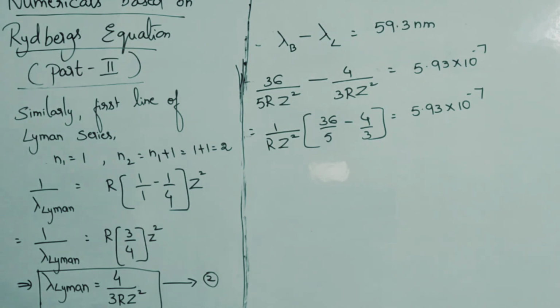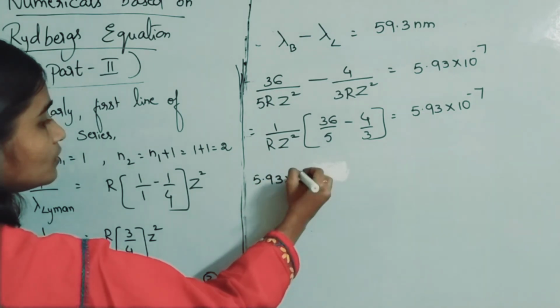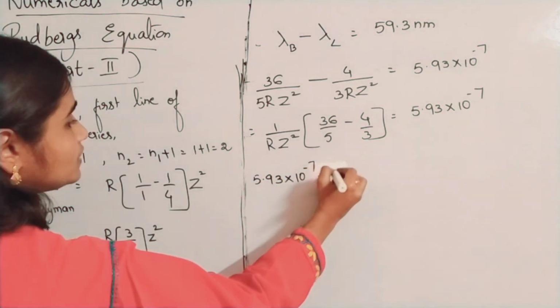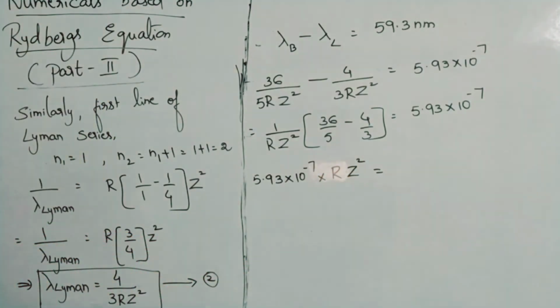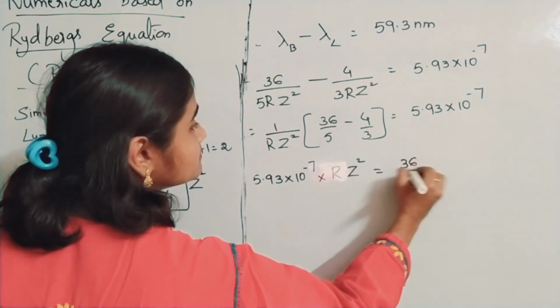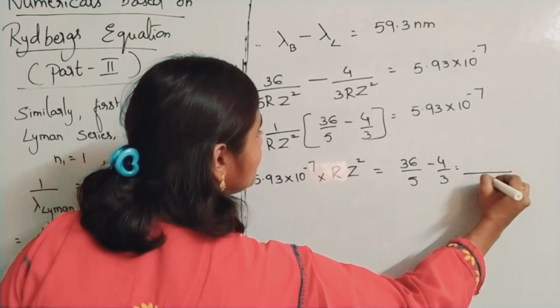So just cross multiply: 5.93 into 10 power minus 7 into R Z square is equal to 36 by 5 minus 4 by 3. Take LCM, it is 15.